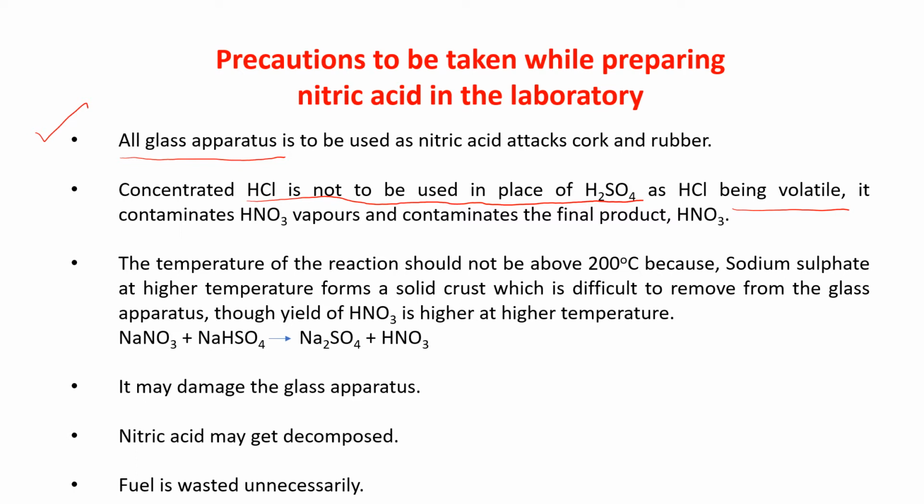So it will contaminate the final product, that is HNO3. So we are not using HCl. The third point, the temperature of the reaction should not be above 200. So it should be below 200. Why? Because sodium sulfate at higher temperature forms a solid crust, which is difficult to remove from the glass apparatus.